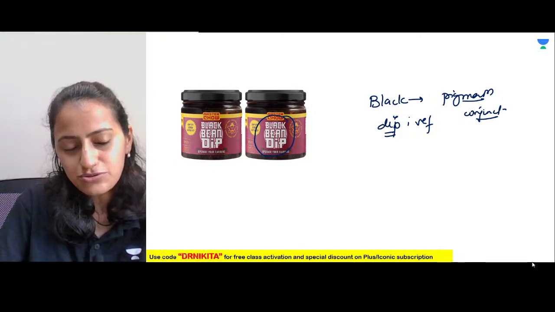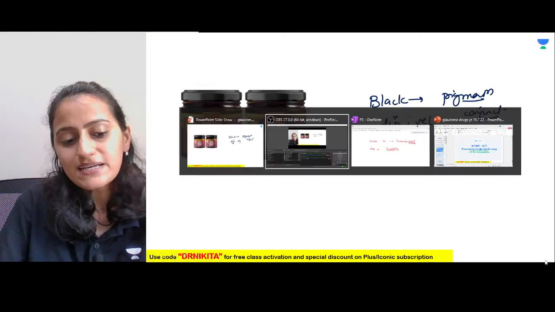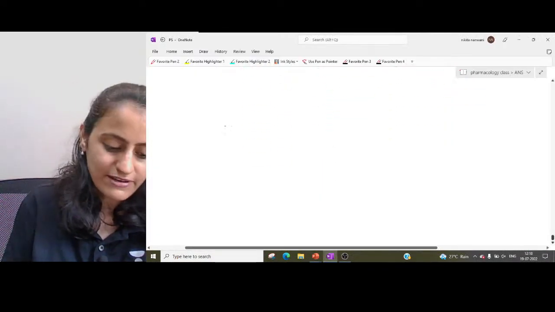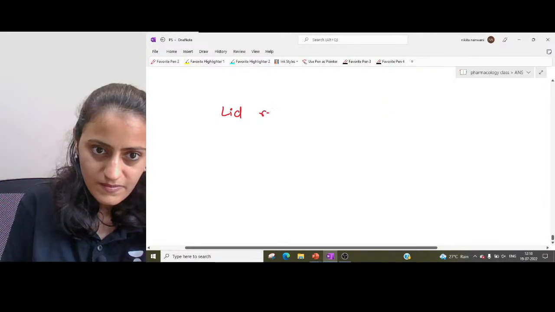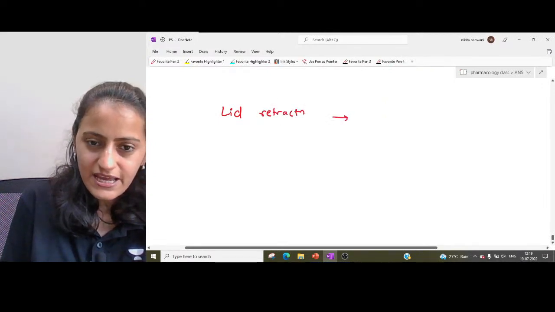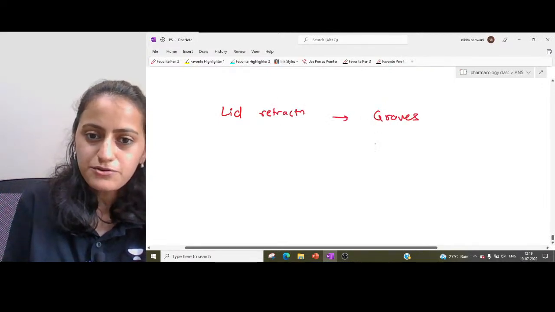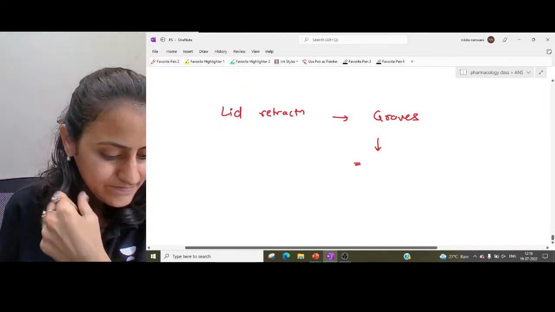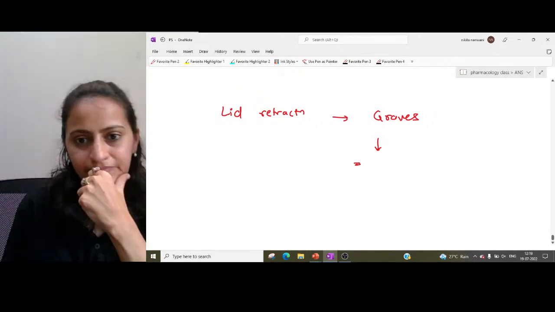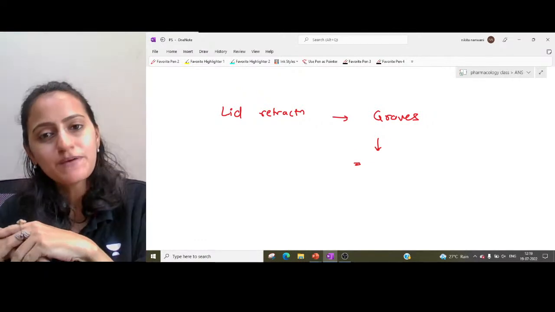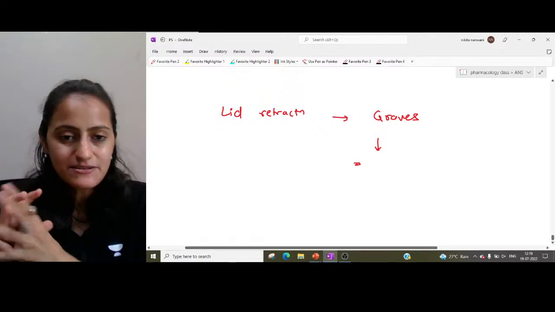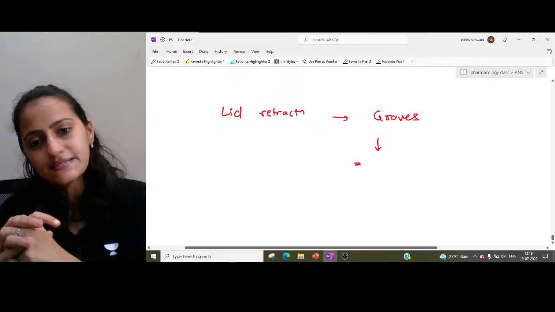From lid retraction, tell me the other mnemonic: what is that sign in Graves ophthalmopathy where you have lid retraction? That sign in Graves ophthalmopathy where you have lid retraction is called what sign? Is it your Mobius sign? Is it Von Graefe? Is it Griffith? Is it Dalrymple? Stellwag? What sign is it?